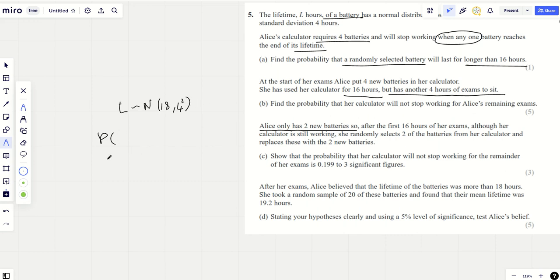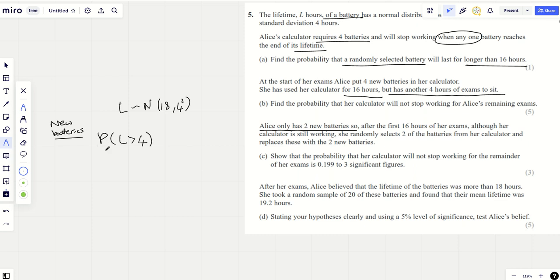Well, each battery, let's just say you're taking the batteries which are new first. Let's just consider the new batteries. What have the new batteries got to do? Well, they've just got to last for 4 hours. Now, you would have thought that was practically guaranteed. You'd be let down if, on average, they last for 18 hours, and you just trust that, and you suddenly find out they didn't even last 4. That would be really, really shocking. But still, we need to work out the probability that they last for another 4 hours.